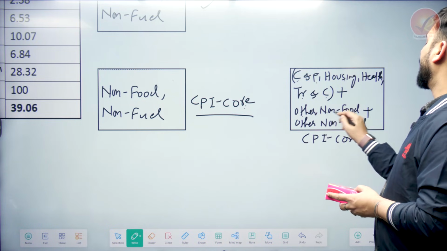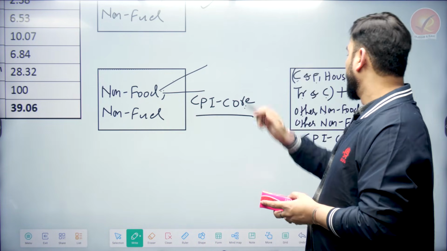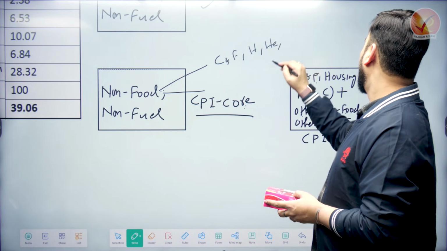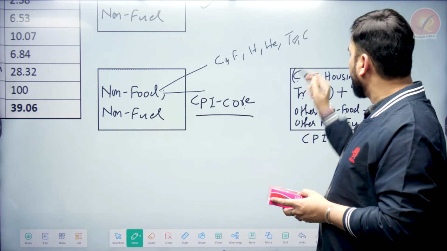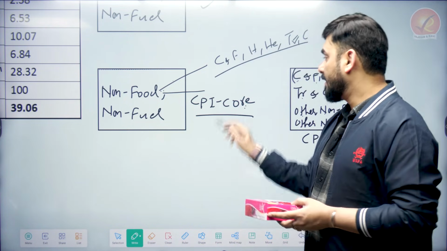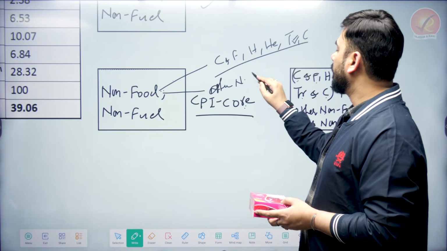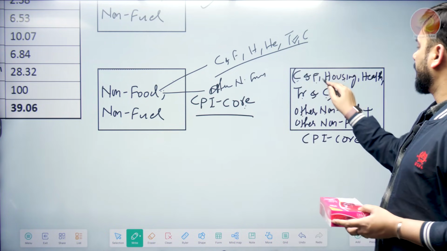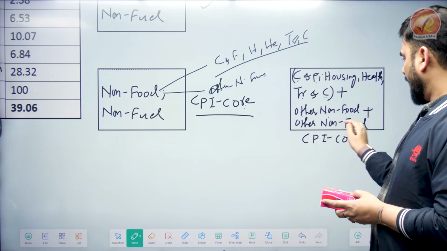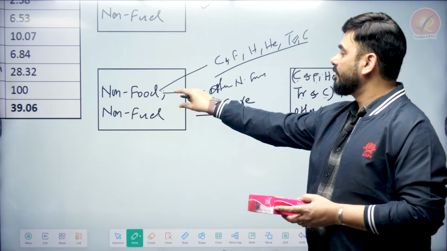After that we have to write other non-food, because this non-food we are splitting into 2 parts. One is clothing and footwear, housing, health, transport and communication, 1, 2, 3, 4, 5, right? And what will be here? Now there will be other non-food. That's what we are writing. We are splitting it, plus other non-food, and we are writing the other non-fuel. You can write non-fuel or other non-fuel, same, right? So we are splitting it up.